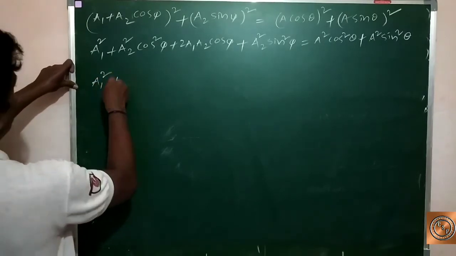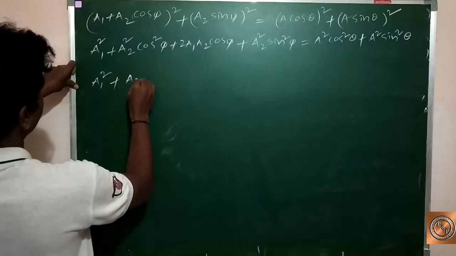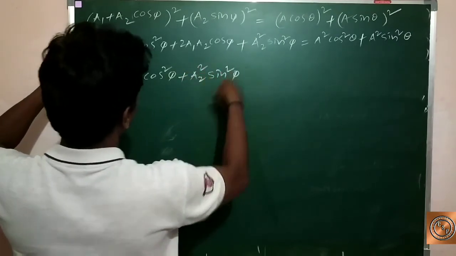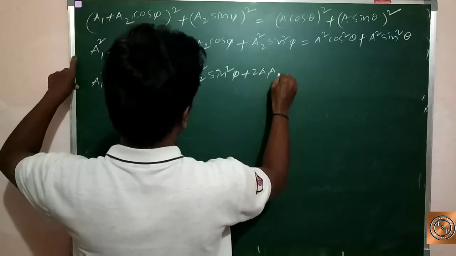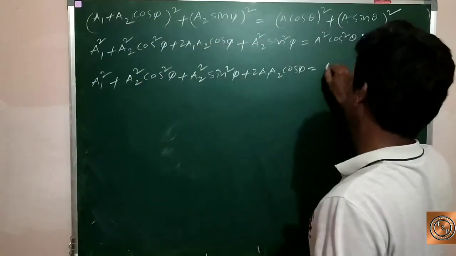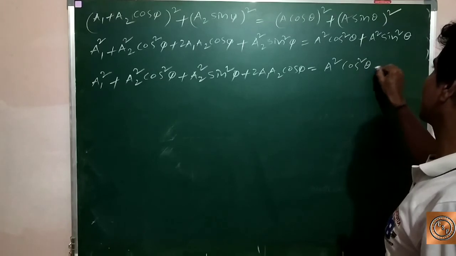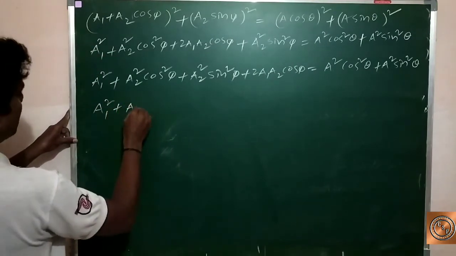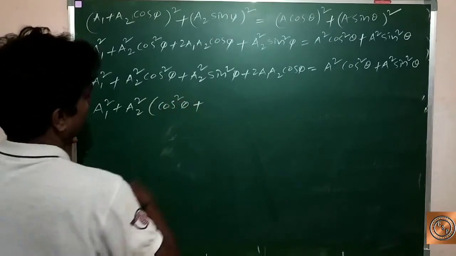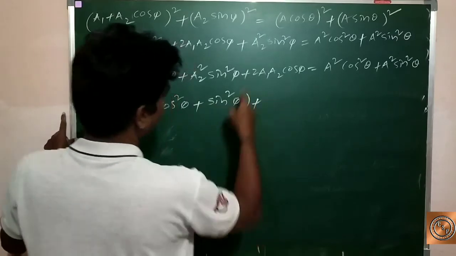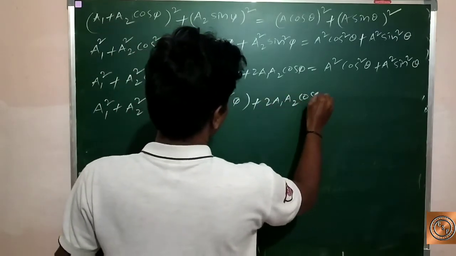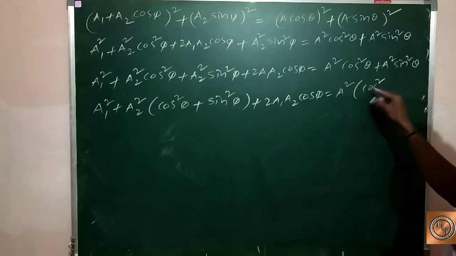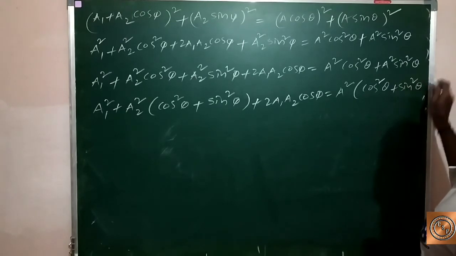Here a1 square plus a2 square common, cos square pi plus sine square pi, plus 2 a1 a2 cos pi, equal to A square common, cos square theta plus sine square theta.